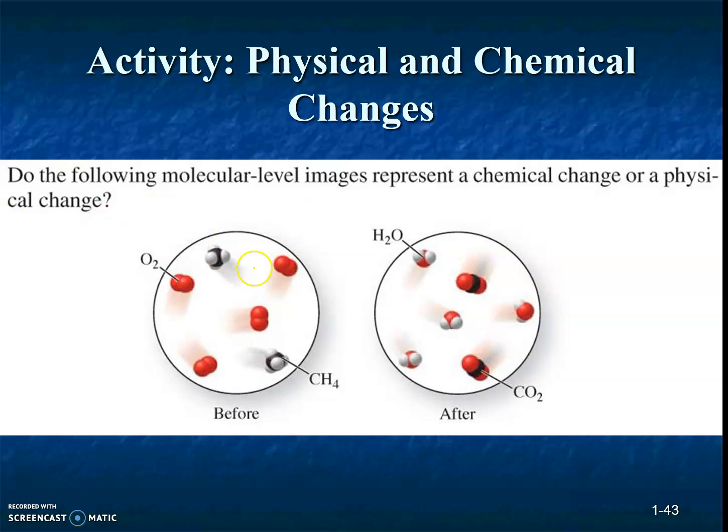Okay, let's have a look at this. If they give you this image and ask whether it represents a chemical change or a physical change, you should be able to do it. Let's do this together. Before, I have this cluster and this cluster. This represents CH4, which is methane gas. This represents oxygen. After the change, I have this cluster and this cluster, which were not there before, right? So these are new substances. That means this is a chemical change.